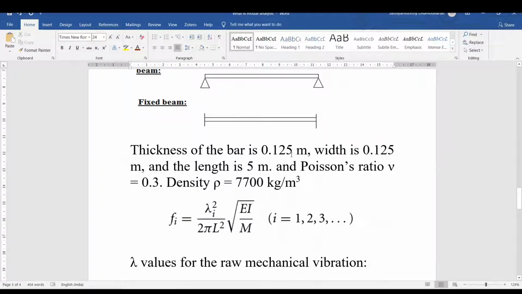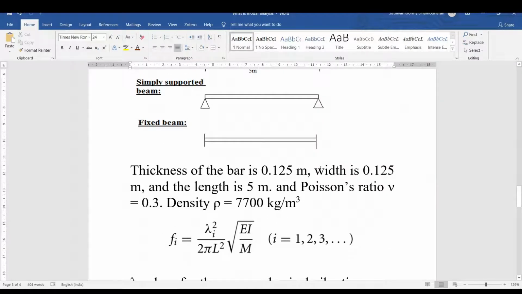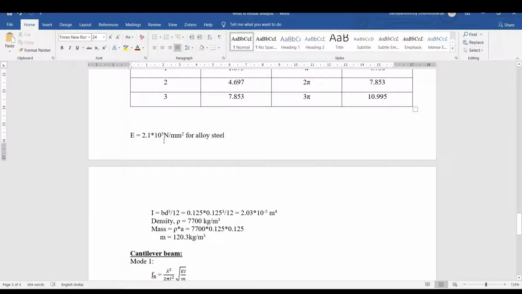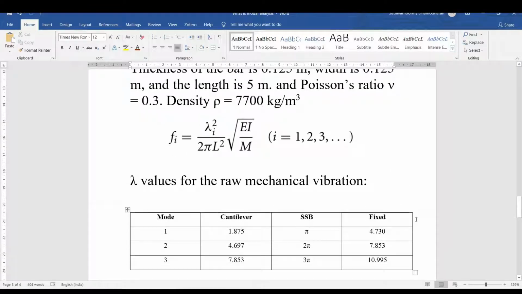The sizes are given: the thickness of the beam is 0.25 and the width is 0.25 meter, length is 5 meter, the Poisson ratio is 0.3, density is 7700 kilogram per meter cube, and Young's modulus is not given. Let us assume that Young's modulus is equal to 2.1 into 10 power 5 Newton per millimeter square. So I am assuming 2.1 into 10 power 5, and I also calculated this manually, and will verify with the answers.